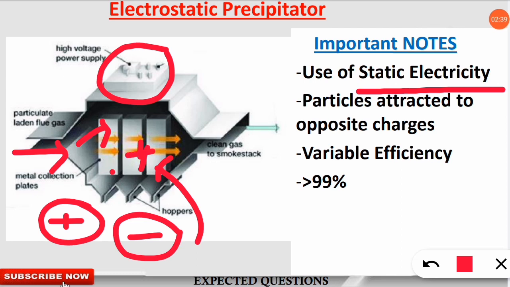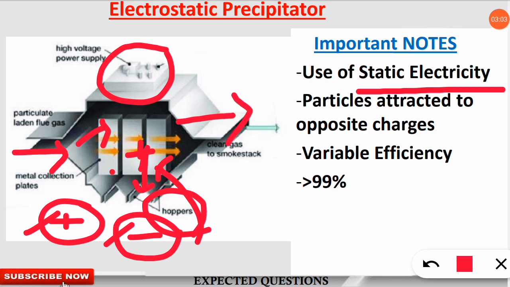So both kinds of particles stick to the metal collection plates and then eventually come down and are collected in the hoppers. So this is simple. Electricity is used, negatively and positively charged particles are attracted to opposite plates, and clean air comes out of the electrostatic precipitator.